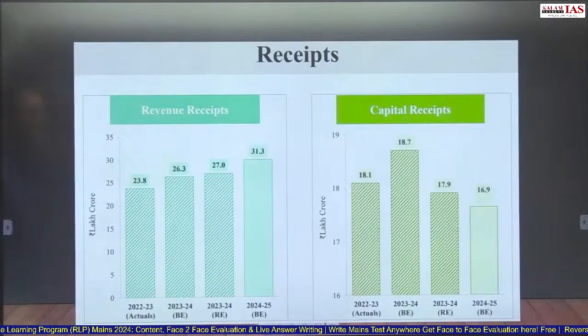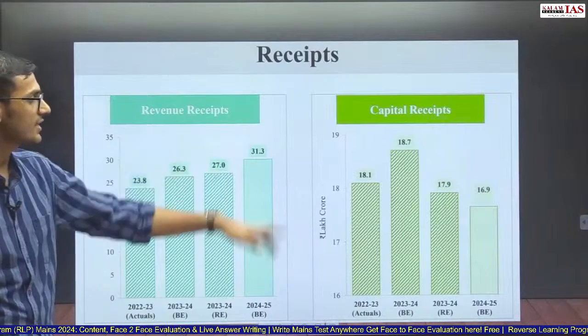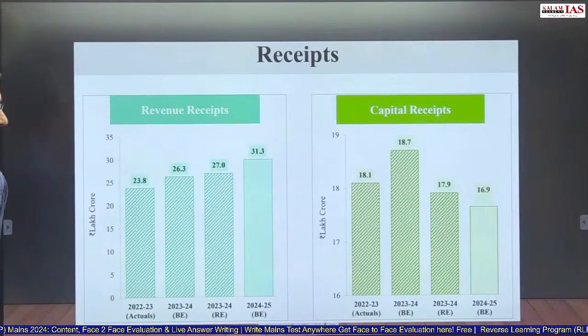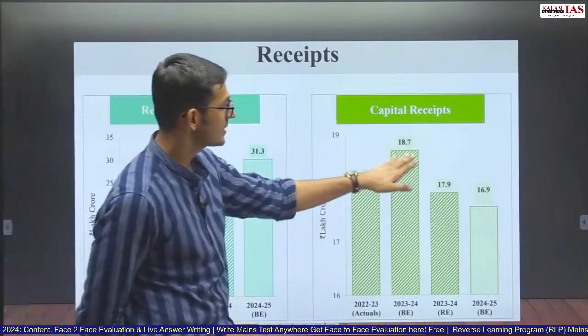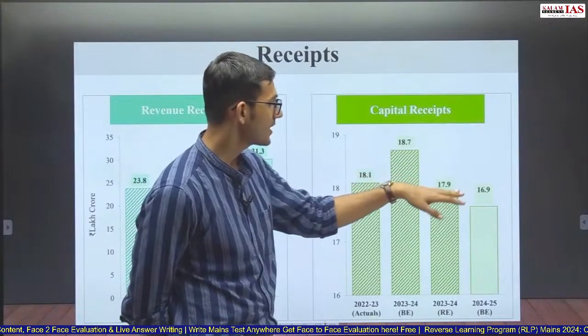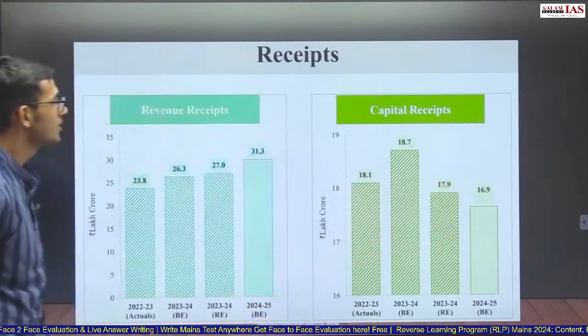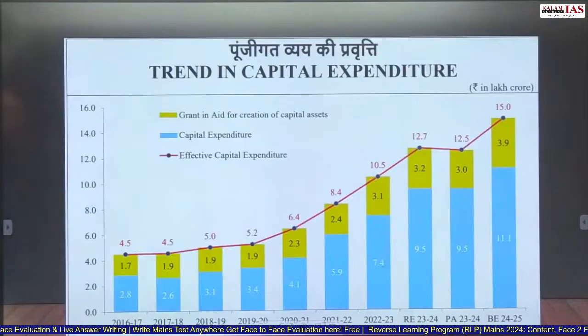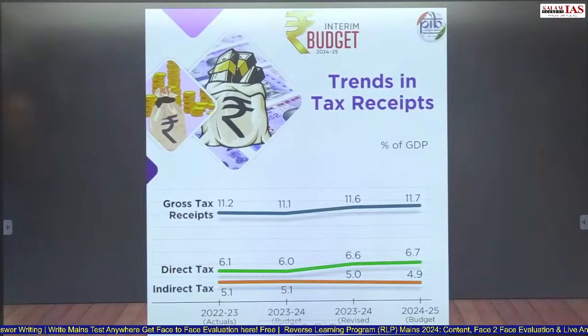Moving forward, receipts, revenue receipts and capital receipts. So revenue receipts have increased, whereas capital receipts have been reducing consistently. This is budgeted estimates. These are the actual. So 18.1, 17.9, 16.9. So capital receipts are reducing, revenue receipts are increasing. Trends in capital expenditure. Capital expenditure is again increasing, which we have already seen.